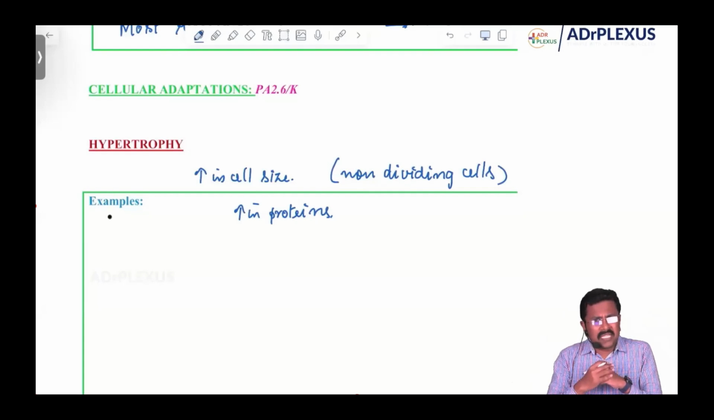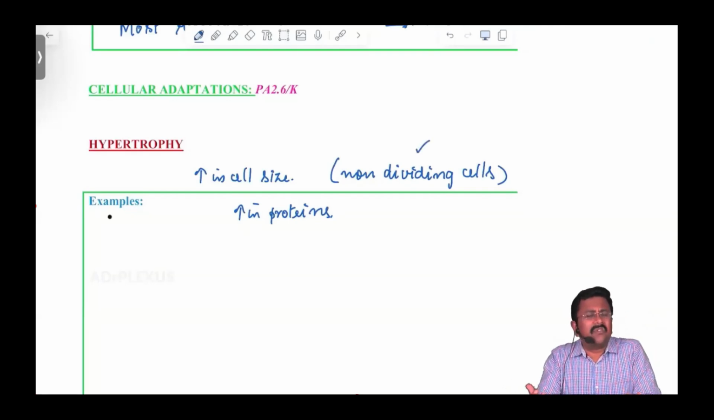So what examples do you think? The classical examples are in the non-dividing cells. What are the non-dividing cells or tissues in our body? Heart, skeletal muscles. Yes, heart, skeletal muscles.